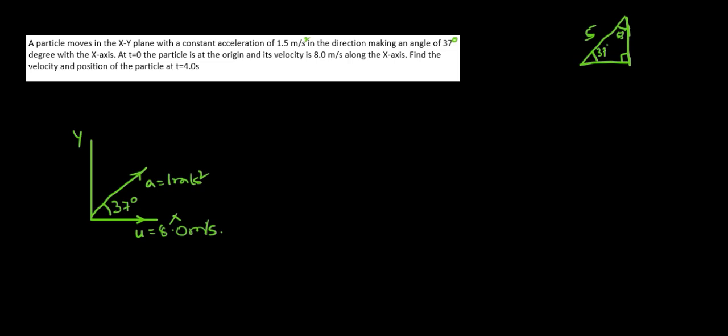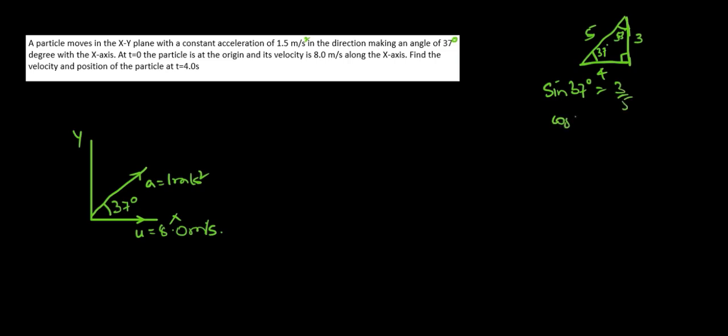This is the ratio in which the hypotenuse will be around 5, and the smaller angle opposite will be the smaller side, so this will be 3 and this will be 4. Larger angle opposite larger side, smaller angle has the side which is smaller to it. So if you were to calculate sine 37 degree, this is a very common angle that is used. So sine 37 will be 3 by 5.